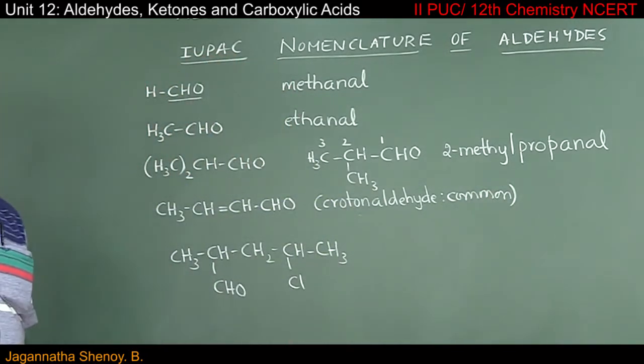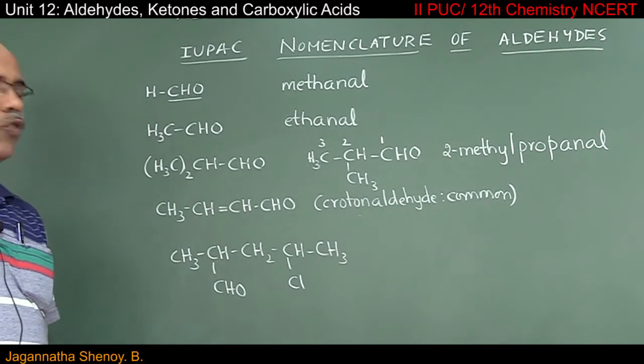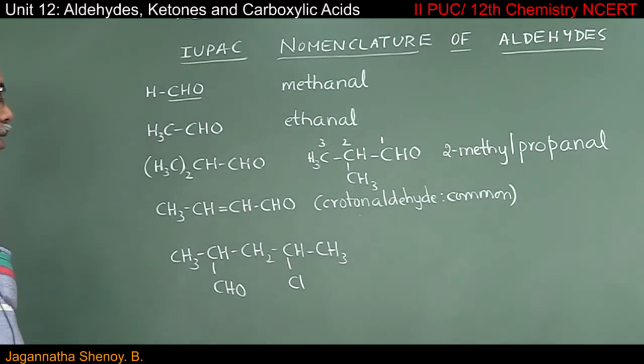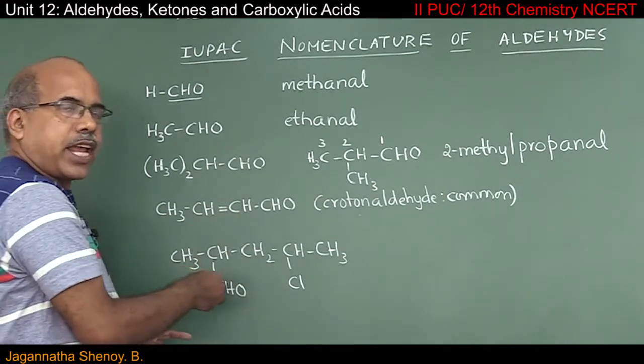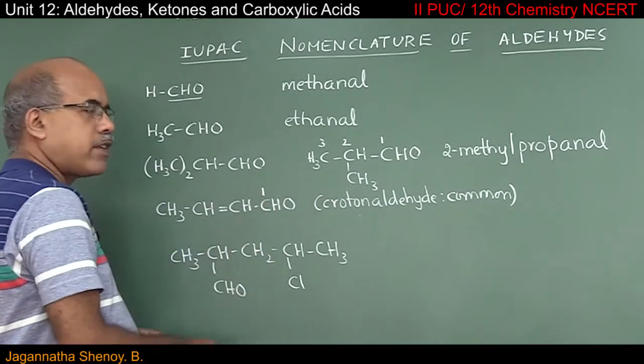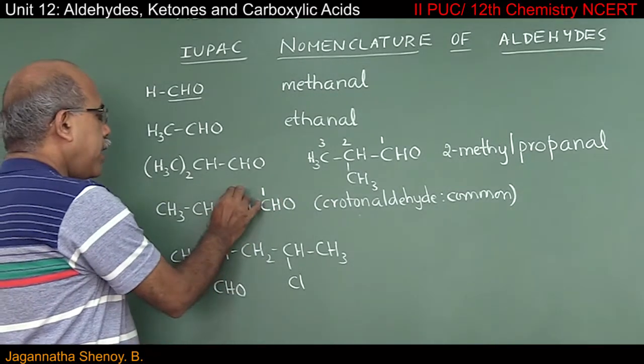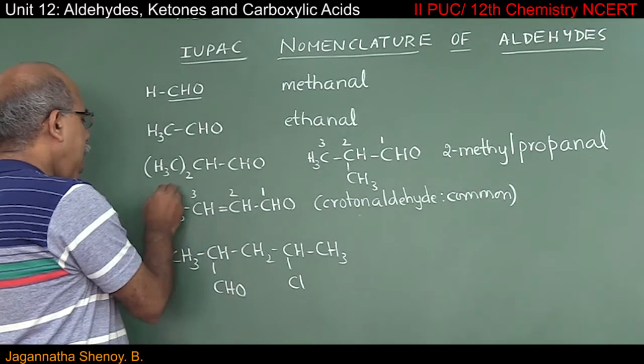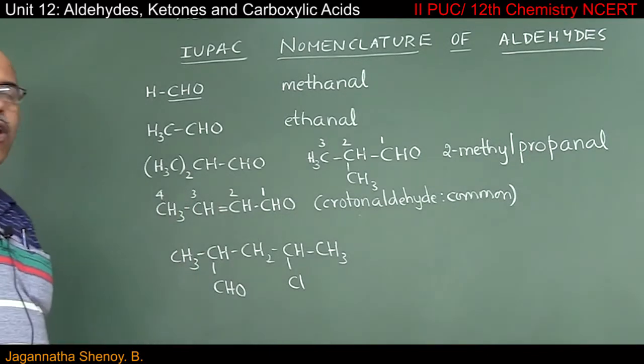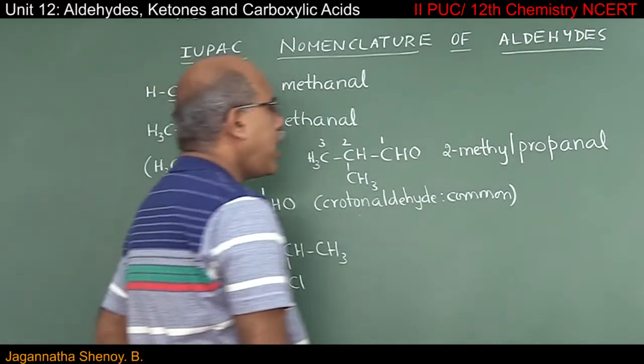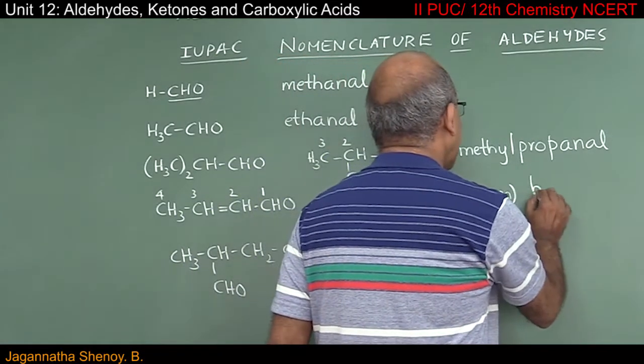I have to go for the IUPAC name. So what way can I provide the IUPAC name? You know, this carbon chain has to be numbered from right to left. So this is the 1st carbon atom, 2nd, 3rd and 4th. Obviously, the root word has to be but,